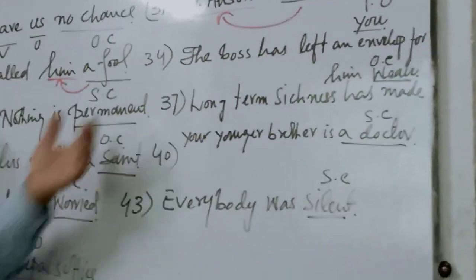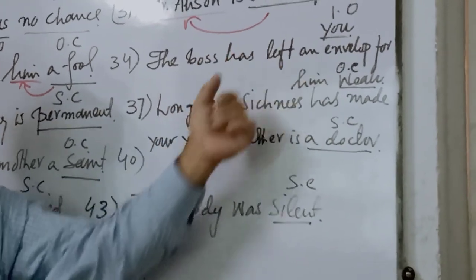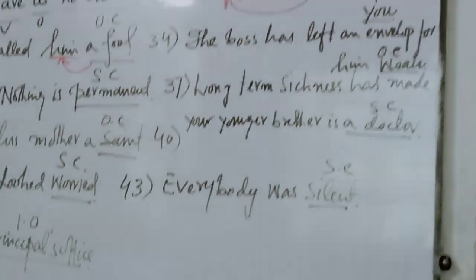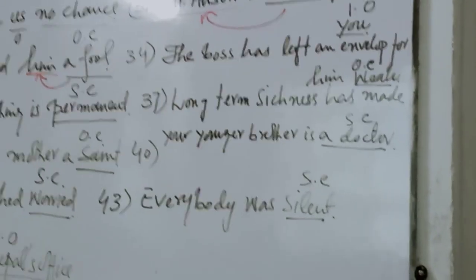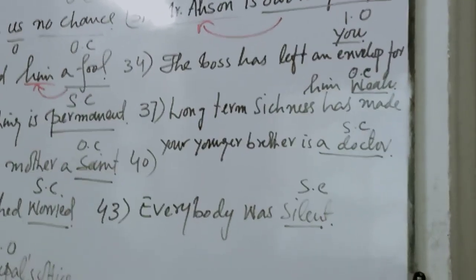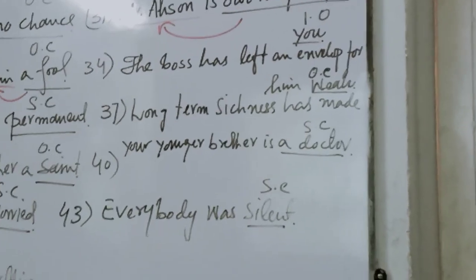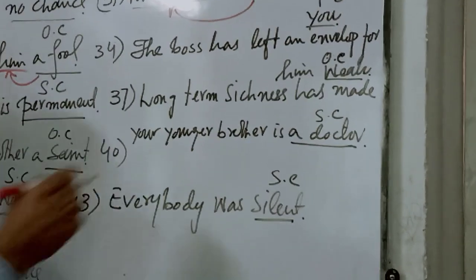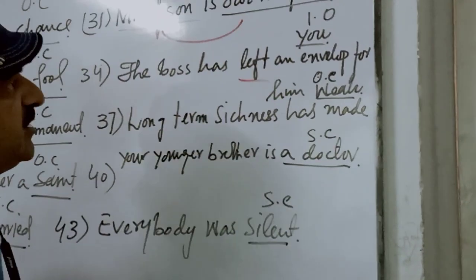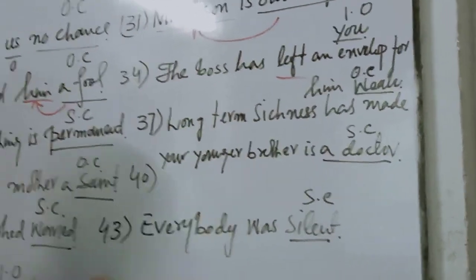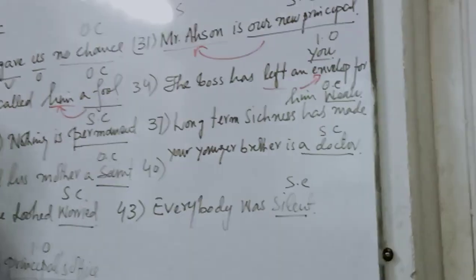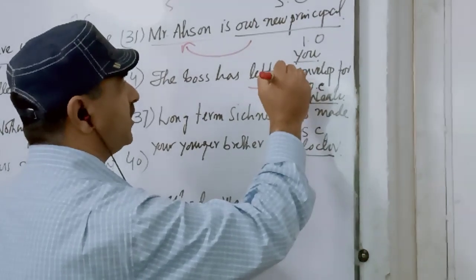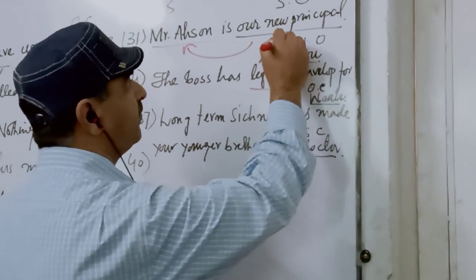Okay? Next one, 34. The boss has left an envelope for you. And why is you an indirect object? Because the action of leaving is first received by an envelope, the moment you pick the envelope, and later received by you.